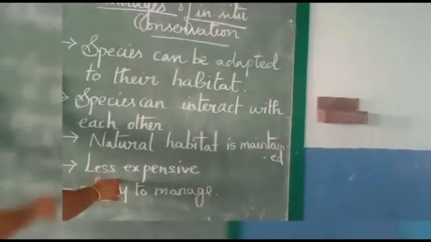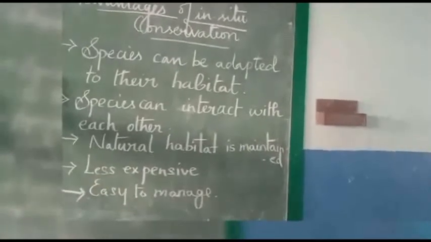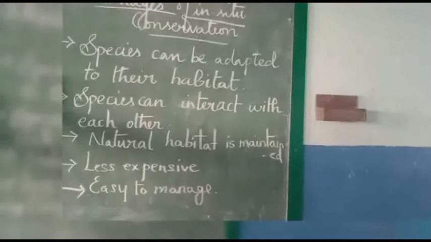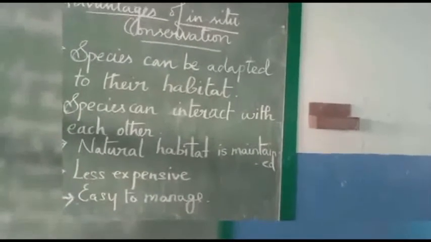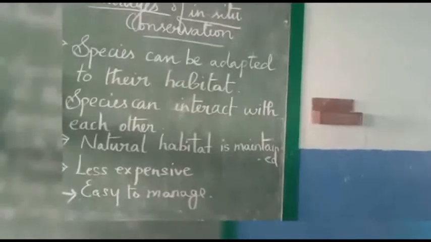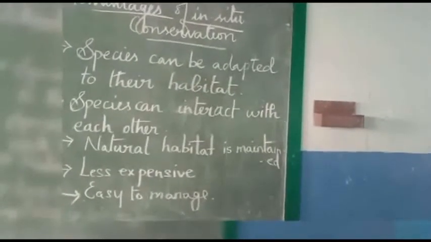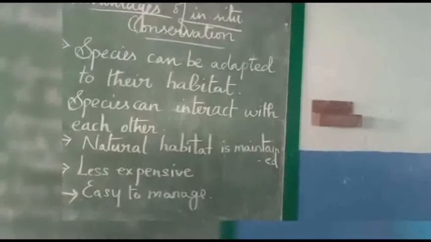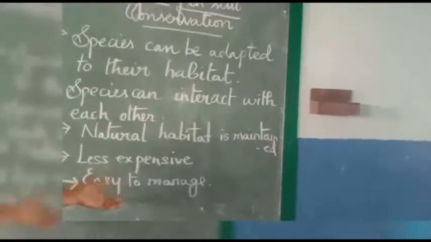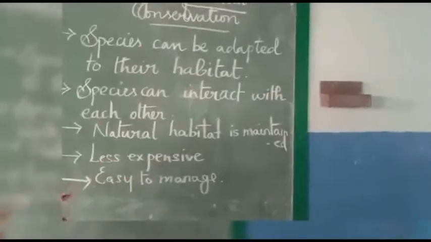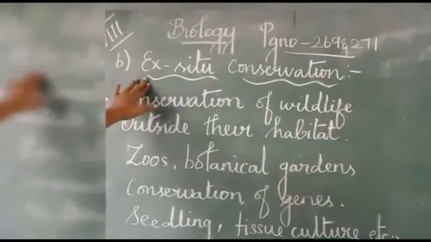And it is less expensive, not too expensive. The cost of living and cost of preparation are lower, and it is easy to manage also. Many workers are there to maintain the wildlife sanctuaries and national parks, and the biodiversity areas are maintained by many people. Clear, children? Now we are going to see about ex situ conservation.